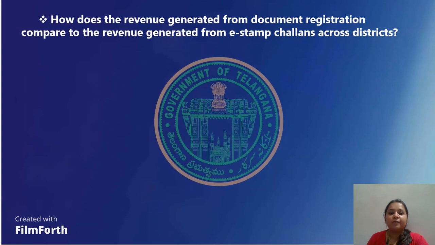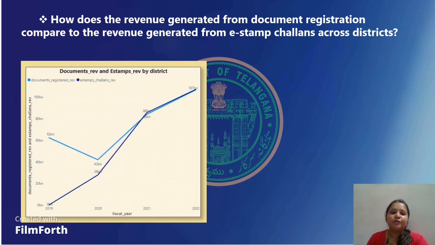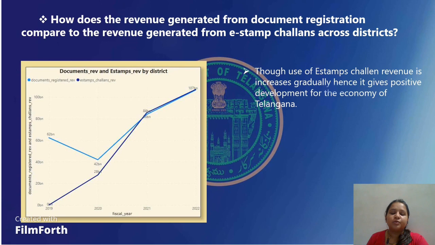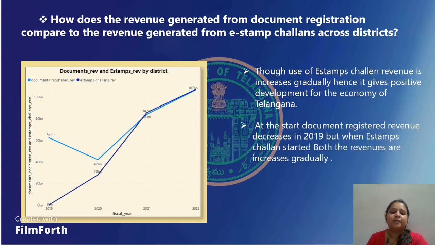The question is, how does the revenue generated from document registration compare to the revenue generated from e-stamp challan across districts? For that purpose, I am using this graph, which gives us the comparison between document registration and e-stamp challan in the different districts, depending upon the year. As you see here, the e-stamp challan revenue started in the year 2019, and at that time the document registration revenue decreased, and after the starting of e-stamp challan, both revenues increased gradually. Hence, it gives us a positive response, or positive development, for the economy of Telangana.